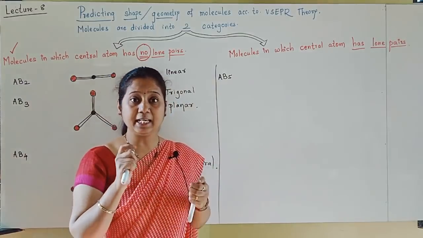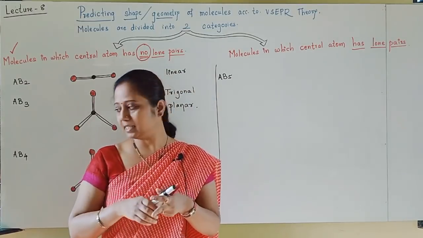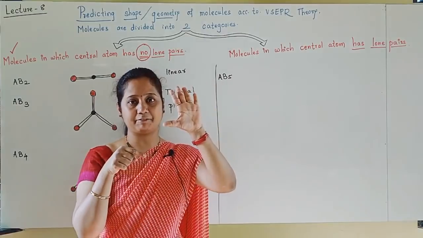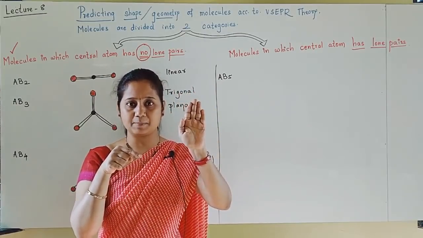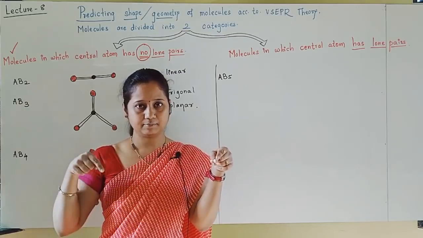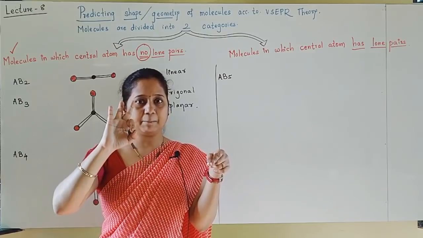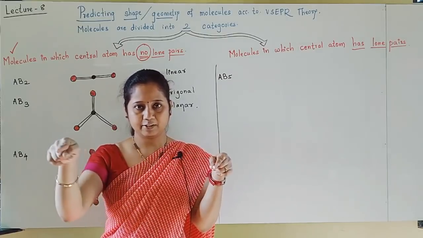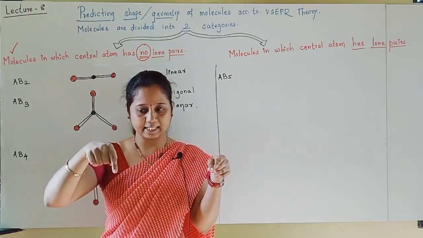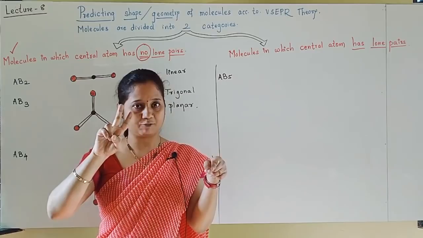Now see, in the AB5 molecule you have to guess the geometry. AB5, central atom is A. Consider A like this. B5, other atoms are 5. How will these 5 B arrange themselves? Surrounding A, 3 will be there, forming a triangle. Everybody has to imagine properly: A as the central atom, 3 B forming a triangle, with A at the center of the triangle. Now how many B's are left? 2 B's are left. Total B are 5.